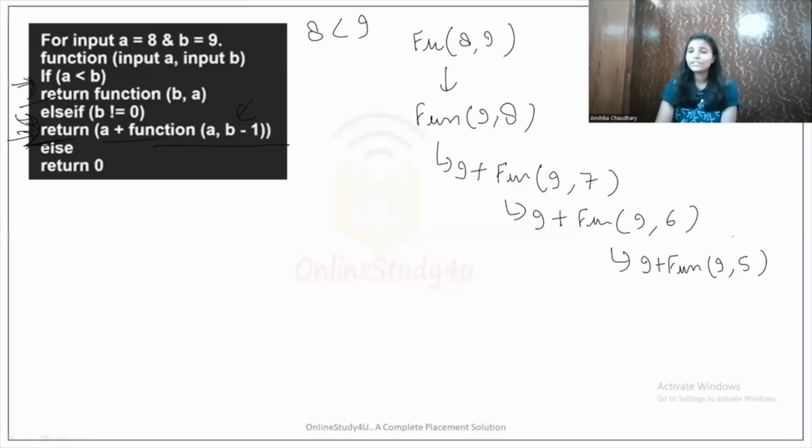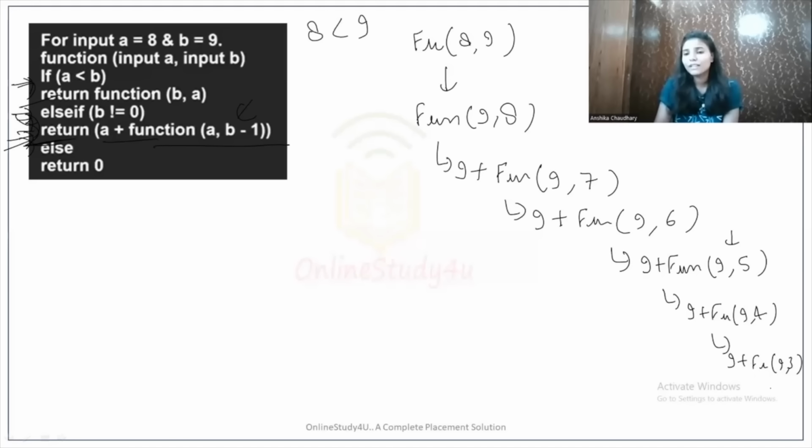All right, this function will again run and check whether 9 is less than 5. The condition is false. It will come to the else if part: 5 is not equal to 0, so the condition is true. It will return A plus the function, so again 9 plus, and again a function call for 9 comma 4. This function will again run, the same thing will happen, and it will return 9 plus the function call for 9 comma 3.